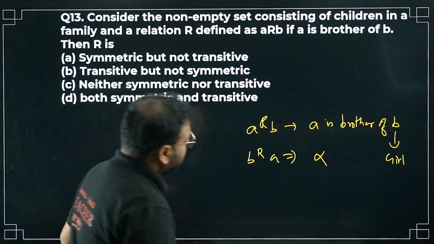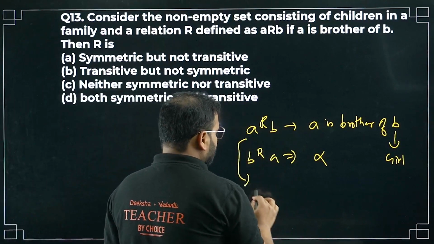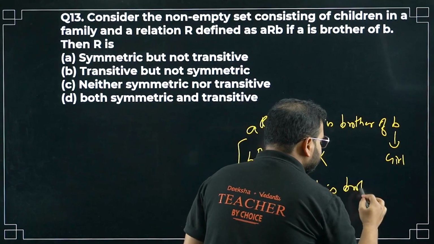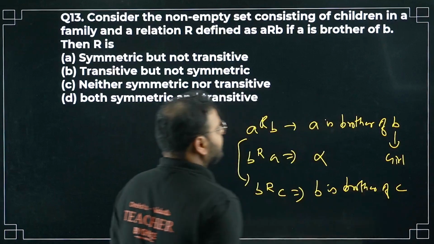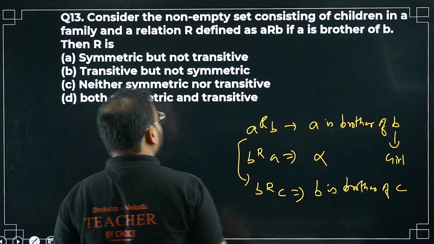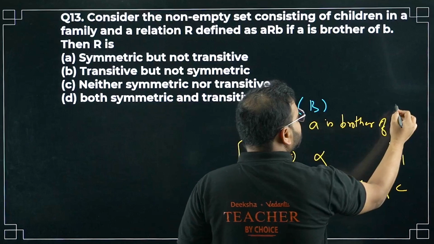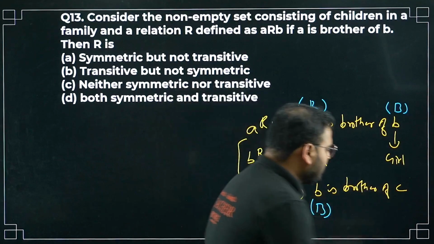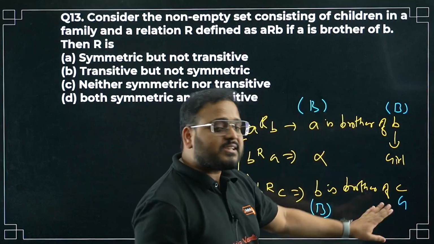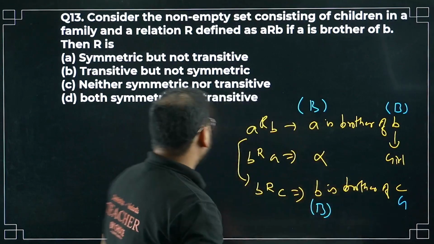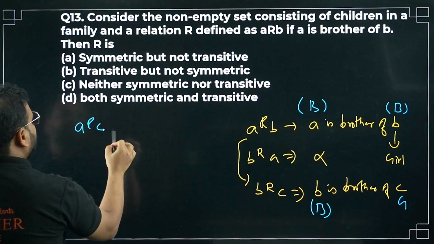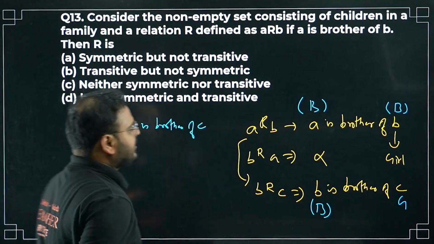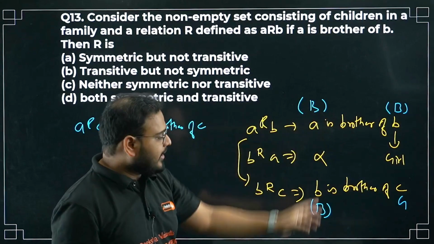What about transitive, sir? Think about it. a R b is there. They are also saying b R c is true. It means b is brother of c. Think about it. So what I'm getting so far, very clearly, a is a boy, b is also a boy. How come, sir? Because b is a brother of c, so b has to be a boy as well. So c, even though person c is a girl, I can say a is a brother of c. If I write here a R c, I can say a is brother of c. Think about it. a is the brother of b, so a is a boy, and b is the brother of c.